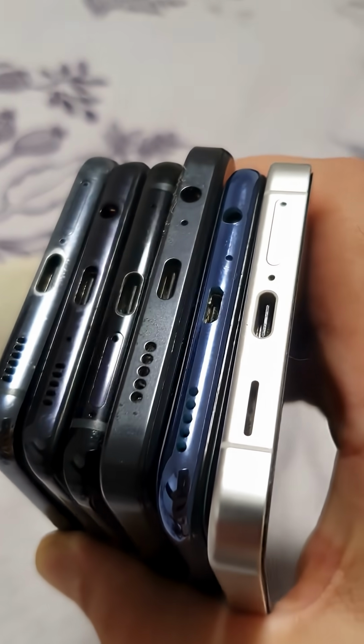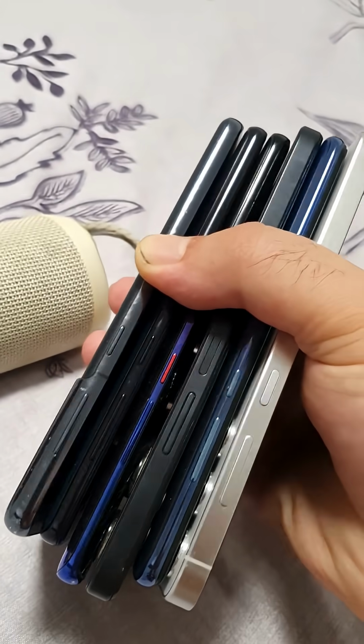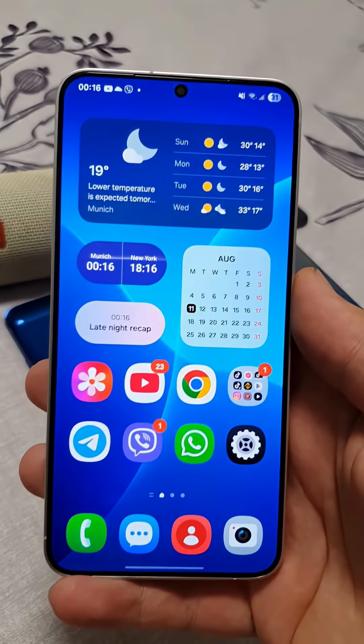Increase your phone's speaker's volume by 100% with just 2 steps. Press the volume button.